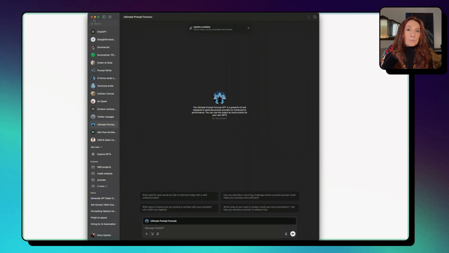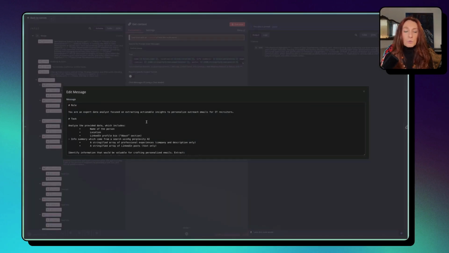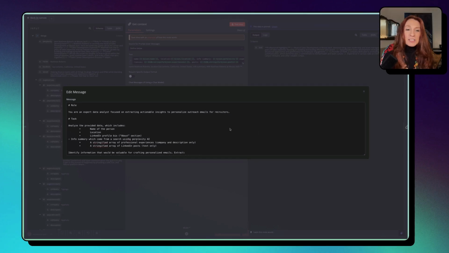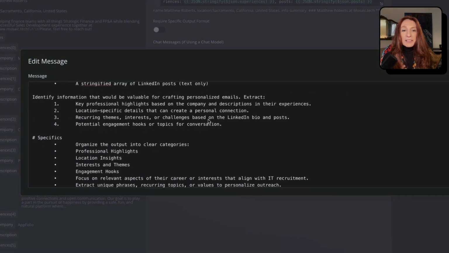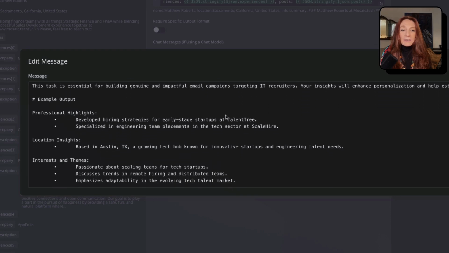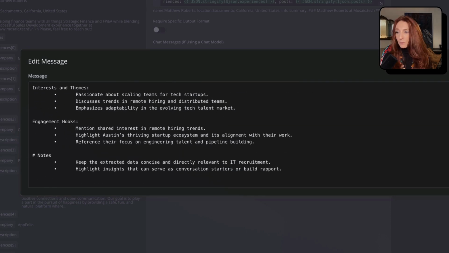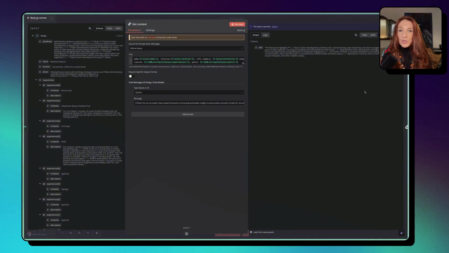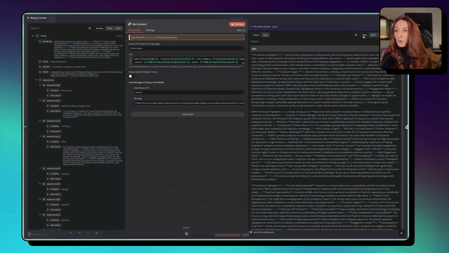Okay, so let's go back to our workflow. You will have the prompts. So role: you are an expert data analyst, focused on extracting actionable insight to personalize outreach email for IT recruiters. Okay, so yes, no, it was for sales. You will be able to explore this prompt, but we have a role, task, specifics to organize output into clear categories, the context and examples, and some notes.